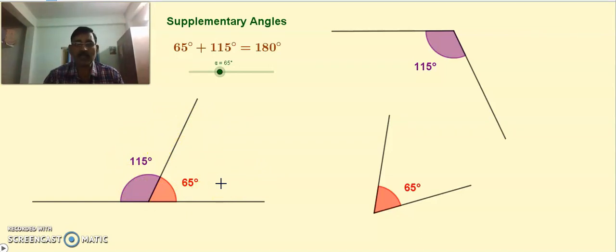Okay students, that's all for now. In this session we discussed what an angle is, what the types of angles are, and even we discussed pairs of angles, namely complementary angles, supplementary angles and linear pair.